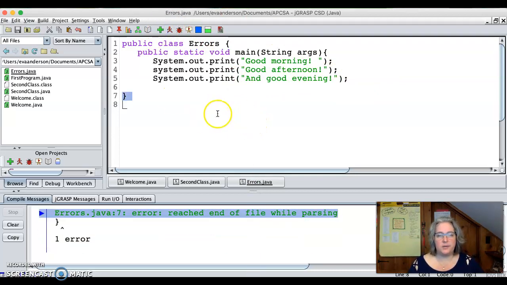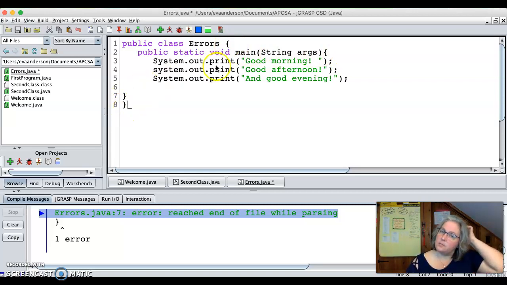End of file while parsing. What does that mean? One trick you can do in JGrasp that's really nice is you can hover over any boundary symbol, like the curly brace, or square bracket, and it'll show you the match. I'm not sure about quotes. It doesn't look like quotes will do it, but with the parentheses, I can go over this curly brace and it'll show me where the match is, which is nice. So I can see that this one has a match. We like the matchy-matchy, but if I go to this one, I'm going to see that there is no match for it. So I need to close my class container.